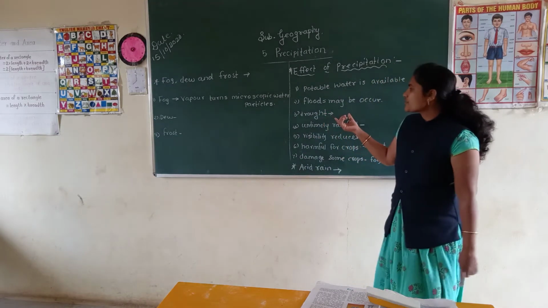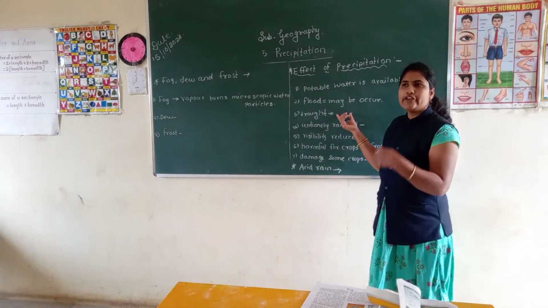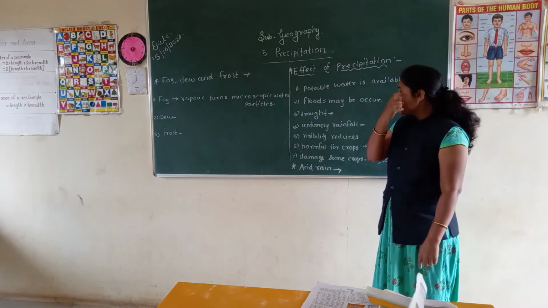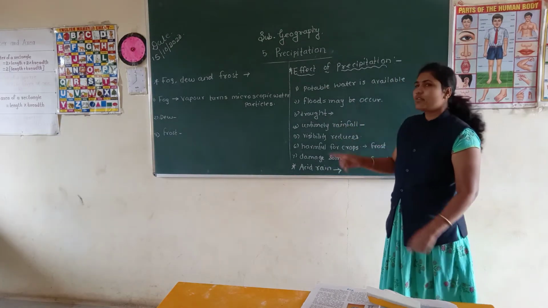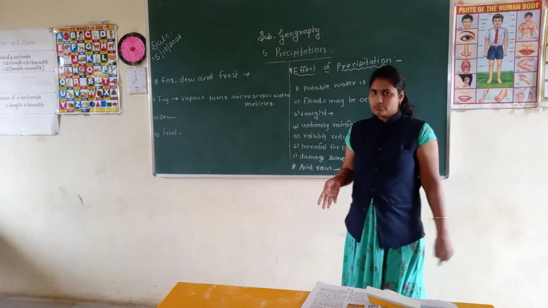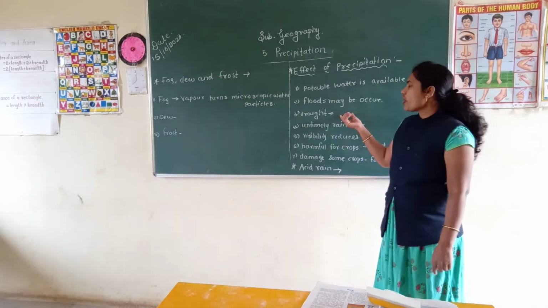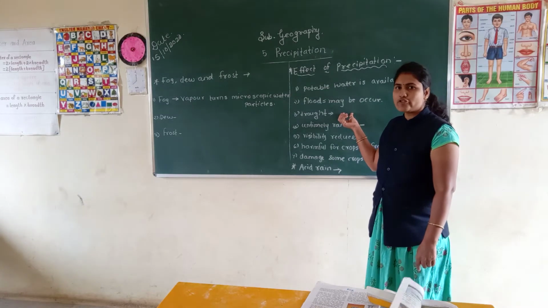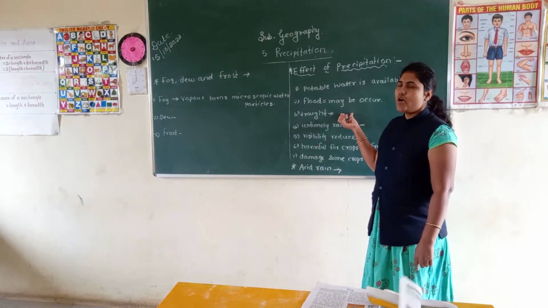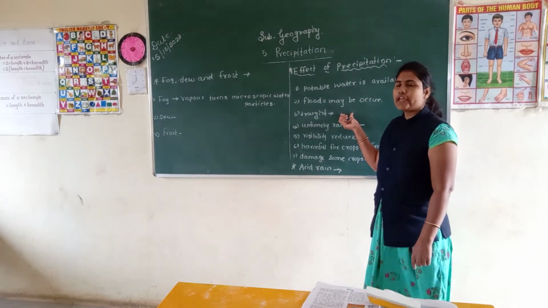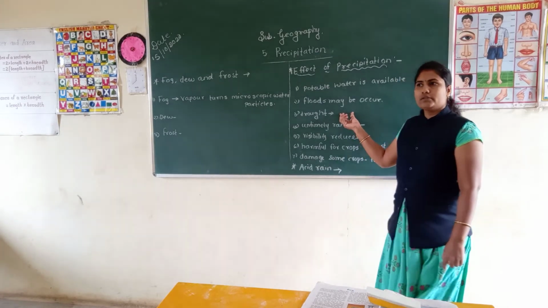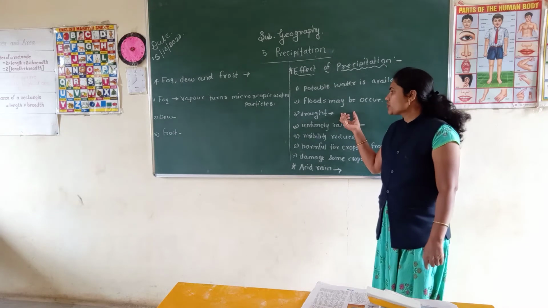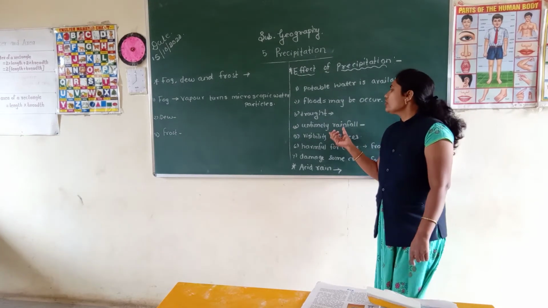Because of a shortage of rainfall, drought conditions can occur. We face a shortage of food as well as water, and many people can lose their life because of the drought condition.